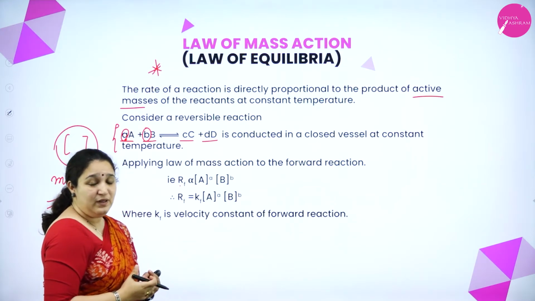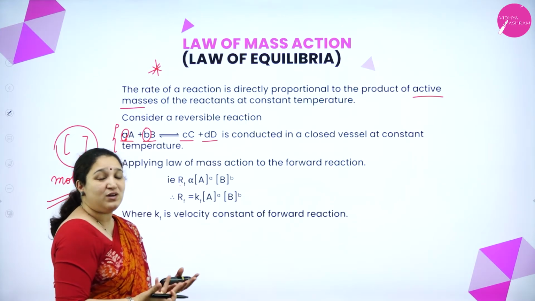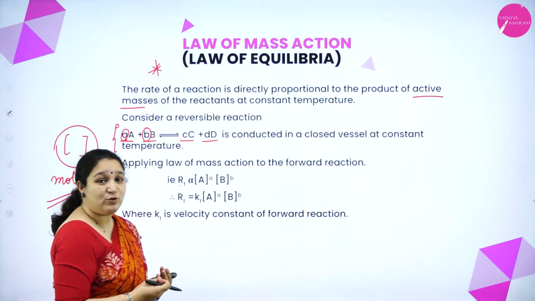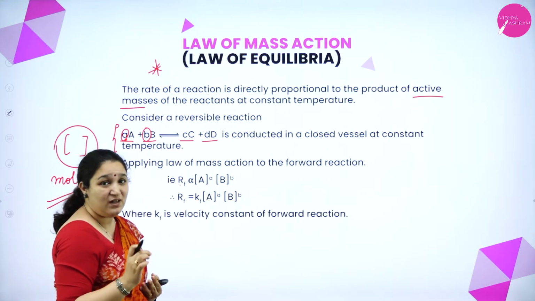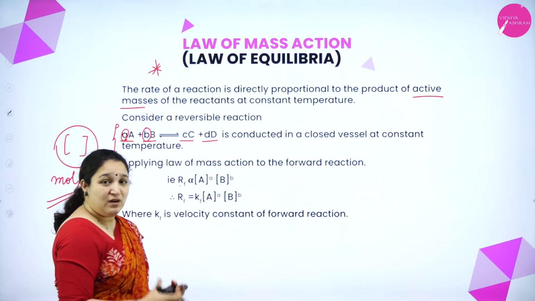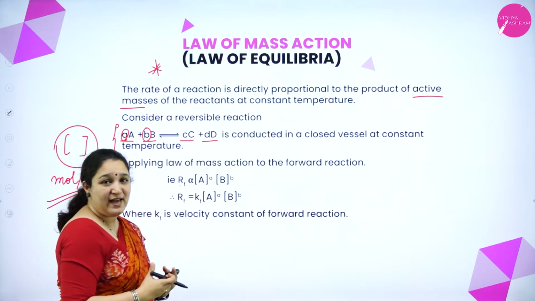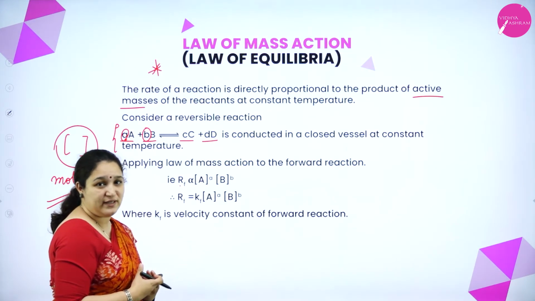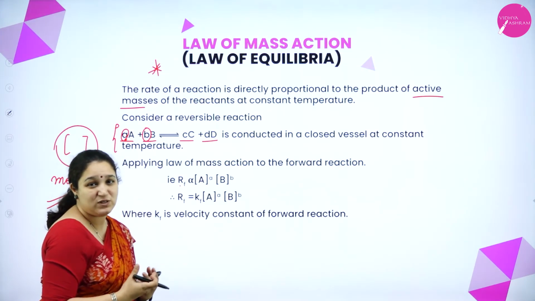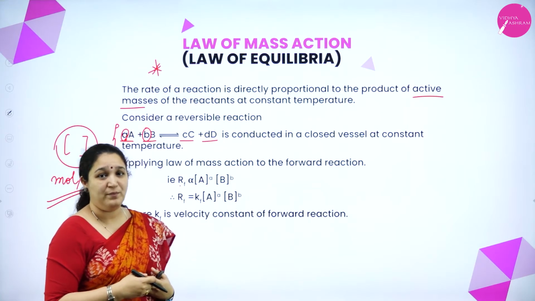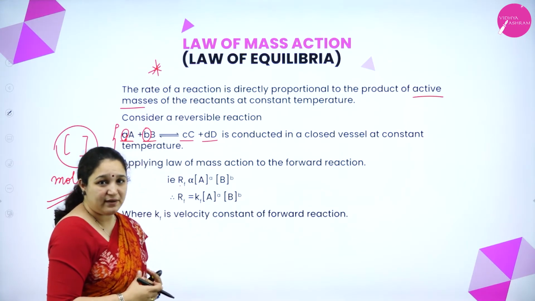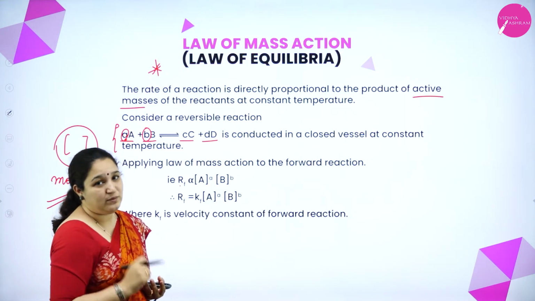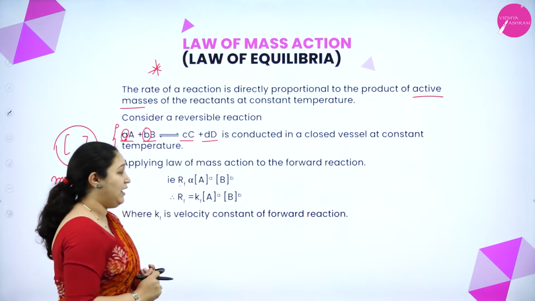Now for example, if it is a gas, then what are the active masses? I have to take the partial pressure if it is a gas. And if it is a solid or a liquid which is reacting, then I can take molar concentration, moles per liter, especially if it is a solution. And if it is a solid in its elemental state, then we take it as 1, unity.